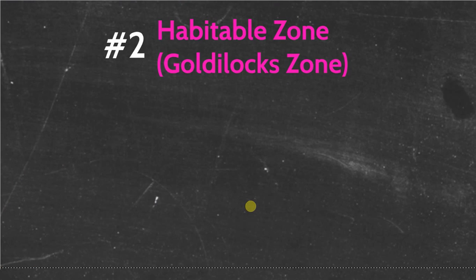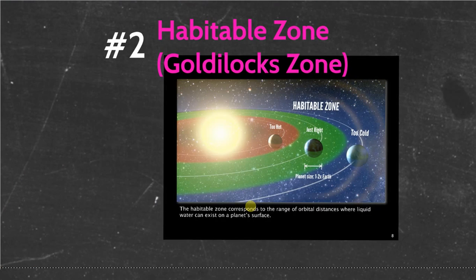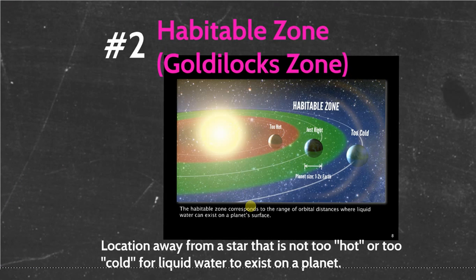Second reason is the habitable zone, or the Goldilocks zone. The habitable zone is the location away from a star that is not too hot nor too cold for liquid water to exist on a planet. Now, you've noticed "hot" and "cold" in quotes, if you saw that down here. That's in quotes because it's technically not the heat of the star we're worried about, but the amount of radiation from the star, the amount of light radiation that's hitting the planet. And we'll learn why that distinction is very important in a couple of months when we go over meteorology.